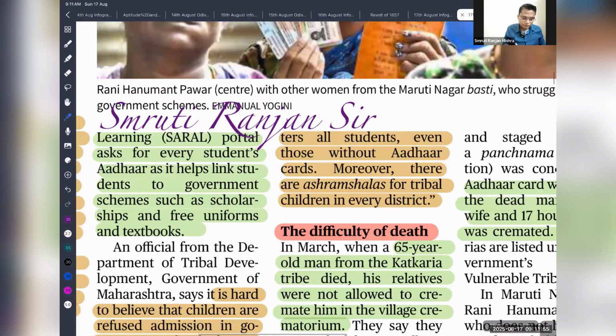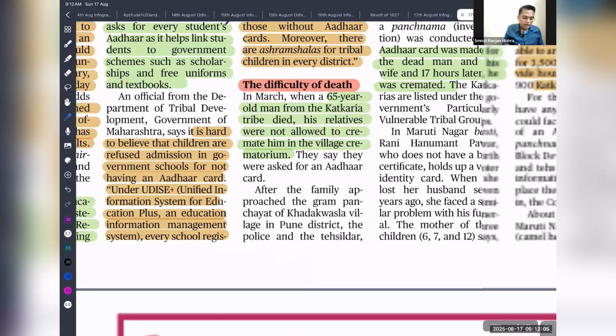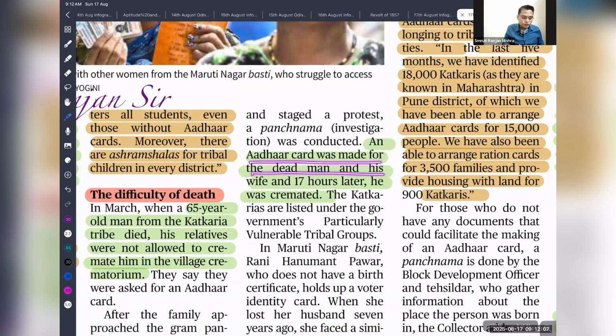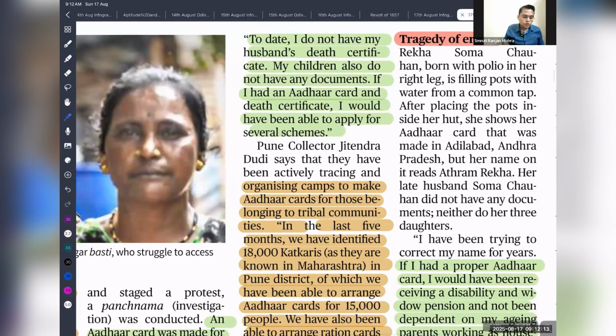So next is the difficulty of death. Even people who are dying, to cremate their body, they also need the Aadhaar card. Otherwise, they are also denied. So that is the problem. Aadhaar card met dead man and his wife, 27 hours later the cremation happened because of lack of Aadhaar card. So there is a delay also.